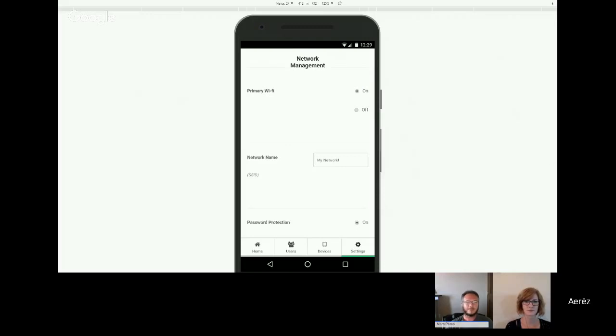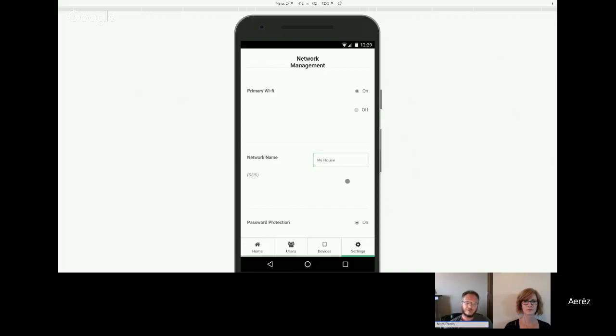Yeah, sure thing. So network management is really maybe better said as Wi-Fi management. Here we've got two sections. There's your primary Wi-Fi network and then the guest Wi-Fi network. So first off is the primary Wi-Fi, and you can have it on or off. It comes by default with on, with an SSID that you can change there in the network name. And that's just the name of what you'll see on your phone or other device when it goes to join the Wi-Fi network. It's going to say this name.